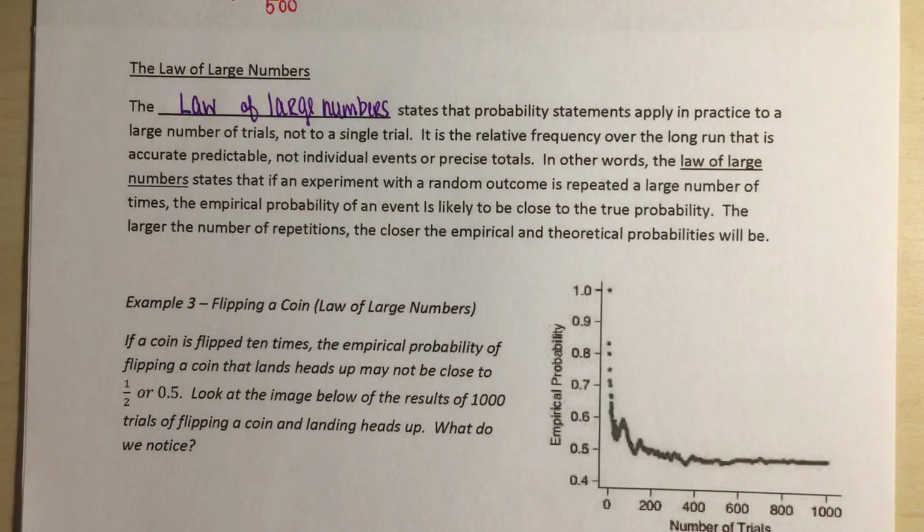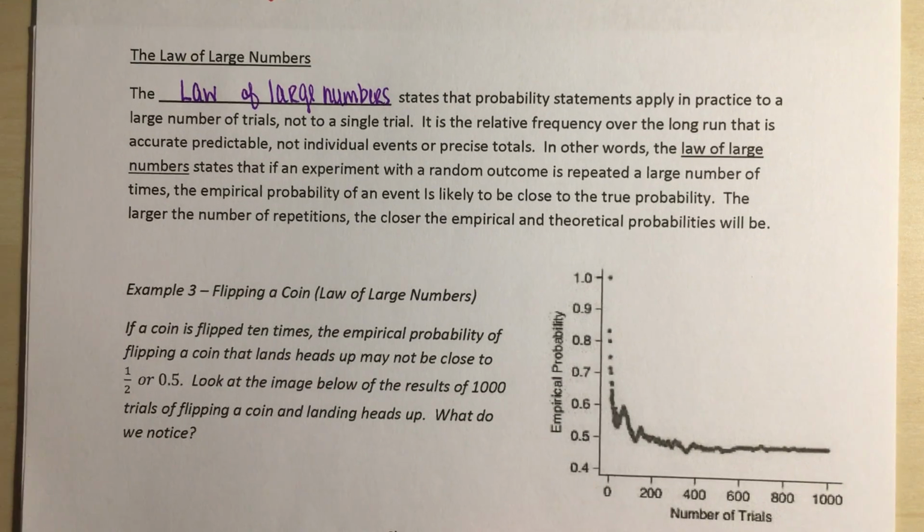The law of large numbers states that probability statements apply in practice to a large number of trials, not a single trial. It is a relative frequency over the long run that is accurate and predictable, not individual events or precise totals. In other words, the law of large numbers states that if an experiment with a random outcome is repeated a large number of times, the empirical probability of an event is likely to be close to the true probability. The larger the number of repetitions, the closer the empirical and theoretical probabilities will be.